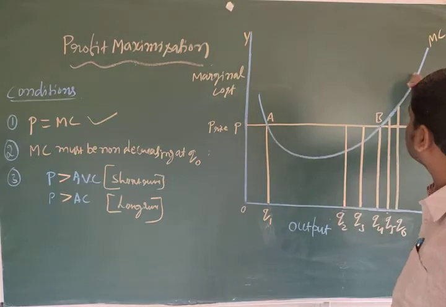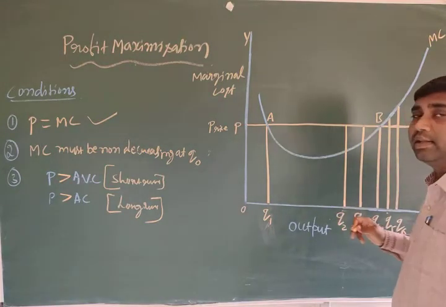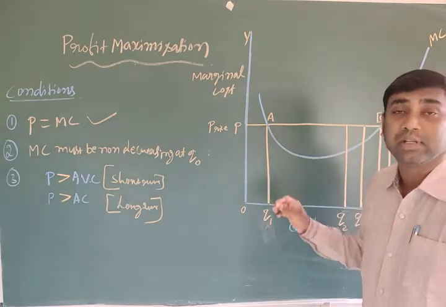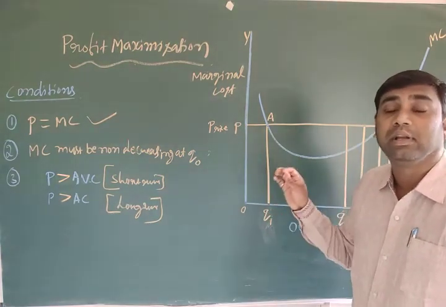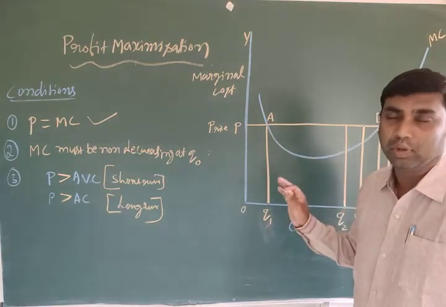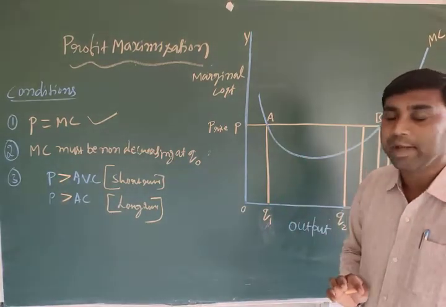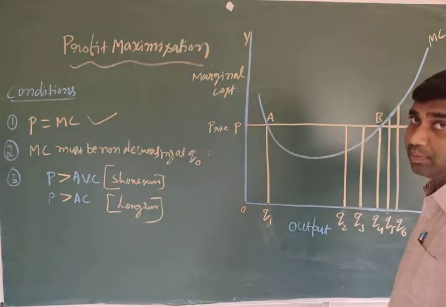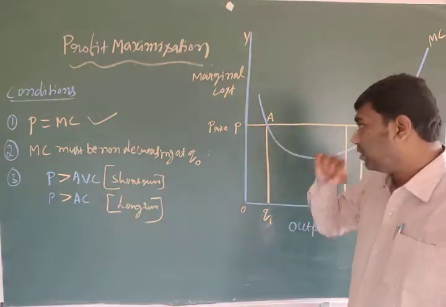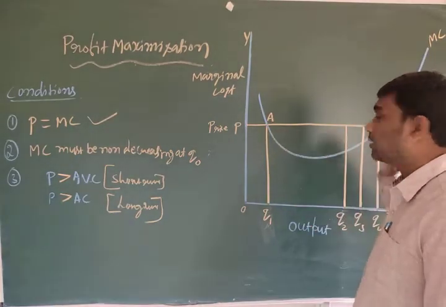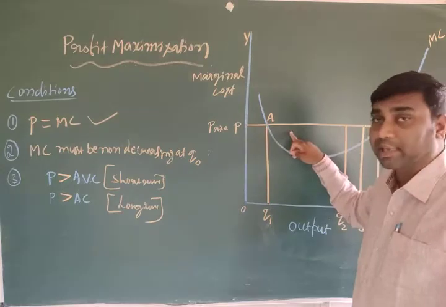This is the marginal cost curve. So why is it like this? Because the marginal cost and average cost curves are both U-shaped. We observed this in the previous classes. This one is also U-shaped, that is, an inverted U-shape. Here, price is a horizontal straight line, so this is called the price line.